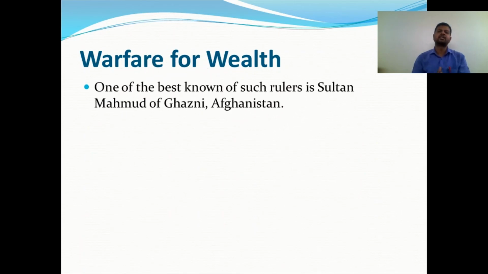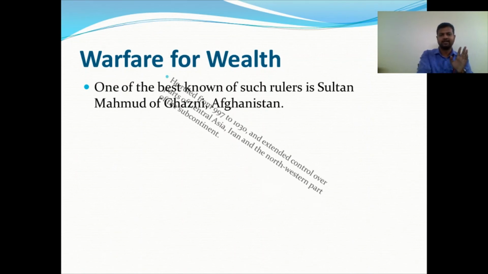One of the best known such rulers is Sultan Mahmud of Ghazni, Afghanistan. Okay, so here Ghazni, we are going to say, in Afghanistan, presently the Kabul area.